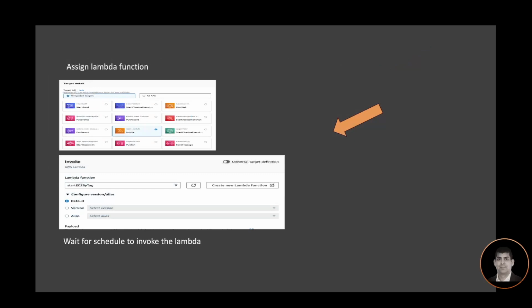Once I have the pattern established, I will next link the Lambda function that I deployed, which was start EC2 by tag. So I'm assigning that Lambda function, and that's it. Once I have assigned the Lambda function, I will simply wait for the scheduler to invoke the Lambda based on my cron job pattern.